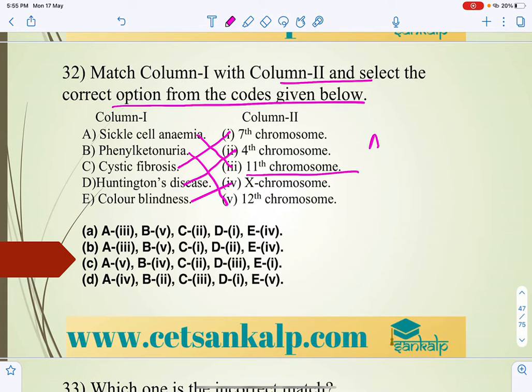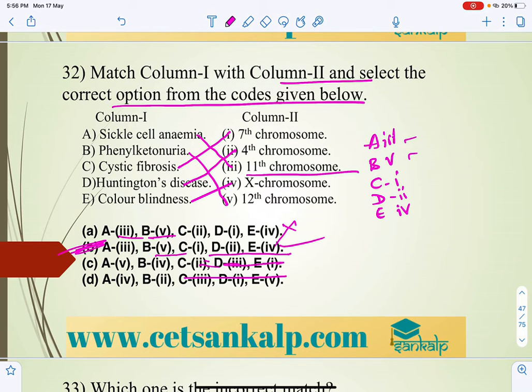So A3, B4, B5, C1, D2, E4. So that is the one. The answer for this is A3 B5. In both we have C1, so this is eliminated, this is also eliminated, this is also eliminated. So C1, D2, E4. The answer is B. This is what you have to keep in mind.